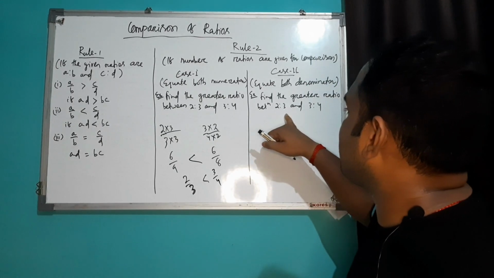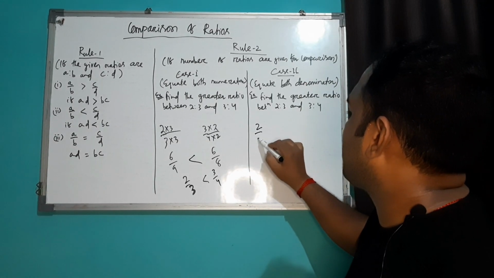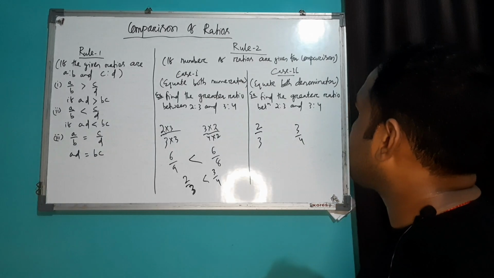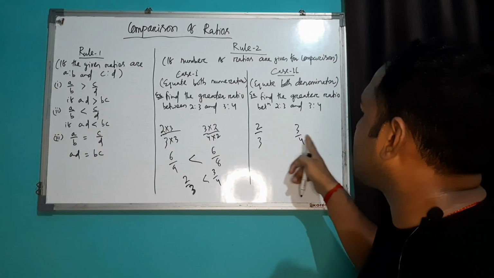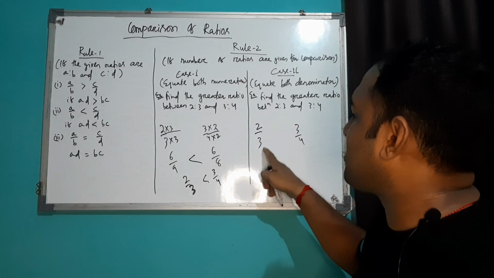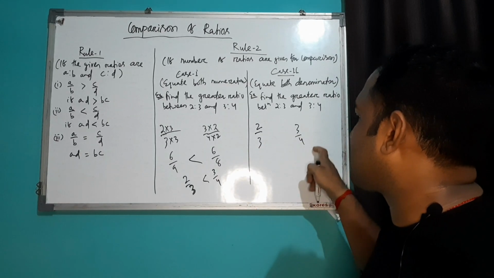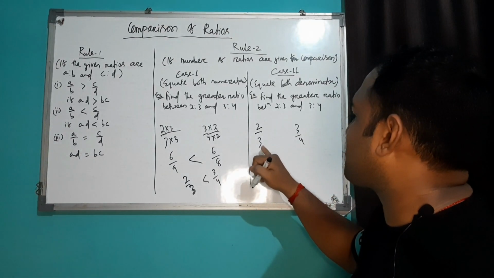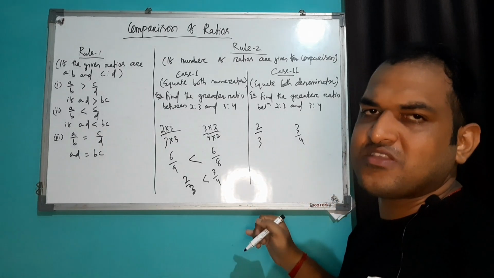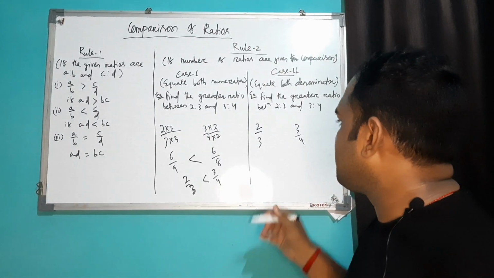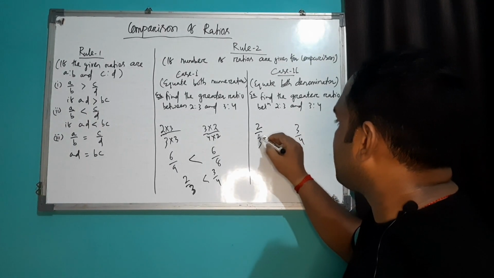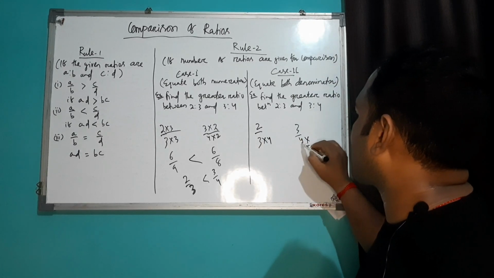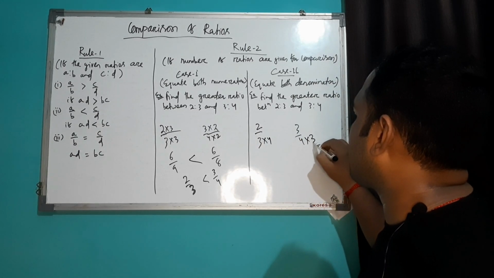Similarly, in this case, simply write the ratio as it is. Then you can see here we have to compare both the denominators, and in this case the denominator is 3 and in this case the denominator is 4. If we have to equate them, it means we have to take the LCM of 3 and 4, and the LCM of 3 and 4 is simply 12. So in order to convert this 3 into 12, we have to multiply by 4, and in order to convert this 4 into 12, we have to multiply by 3.